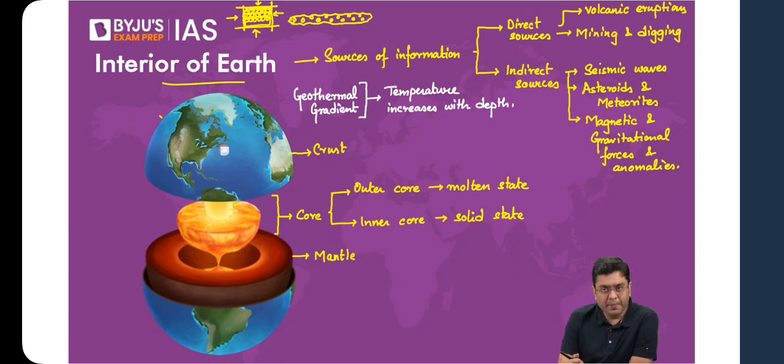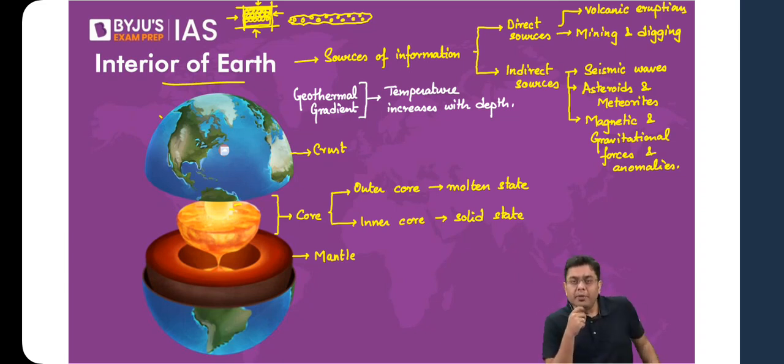In that case, what will happen? If it has got no space to expand, regardless of how much you increase the temperature, it will continue to heat up, but it has got no space to expand. And expansion is needed. That is when the molecules will be able to stretch away from each other. So it will continue to remain solid. So in the region of inner core, the pressure from the surrounding areas is so high that it has got no place to expand. That is why it continues to stay in the solid state.